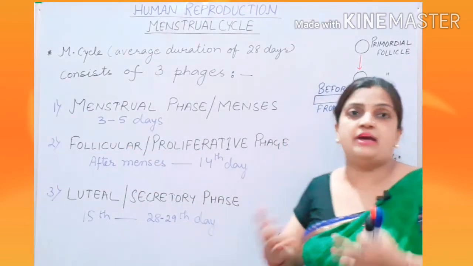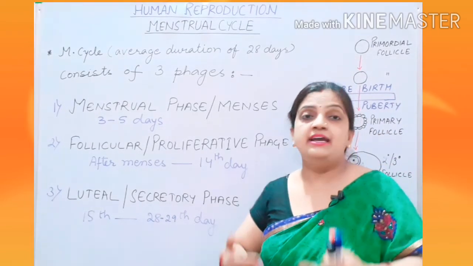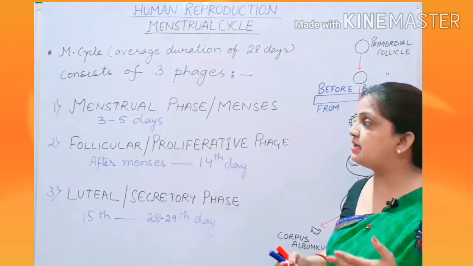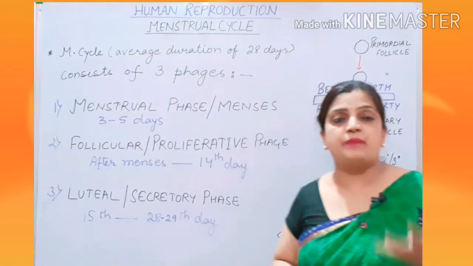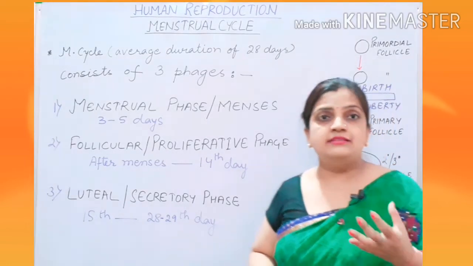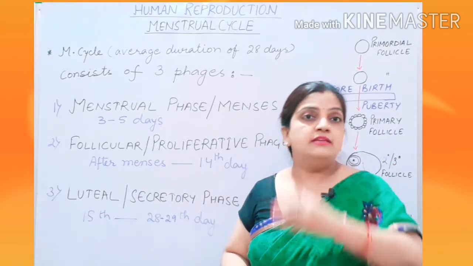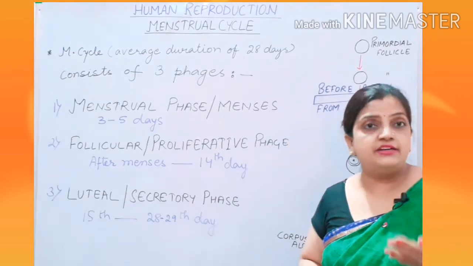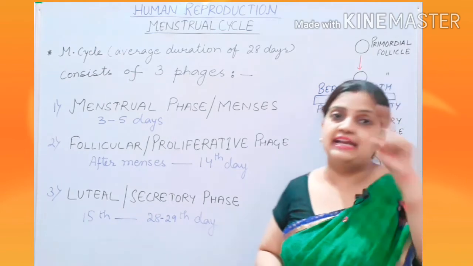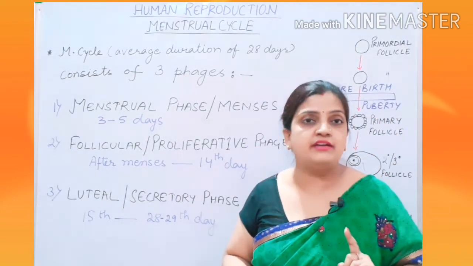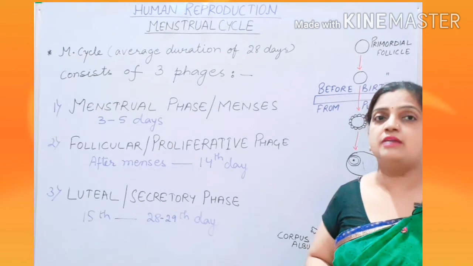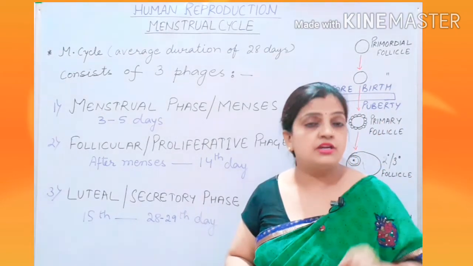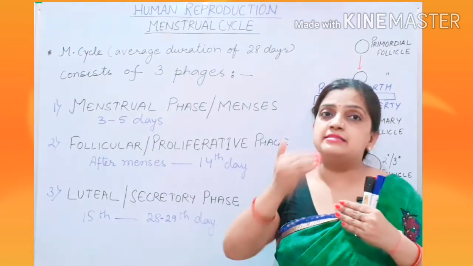Proliferative means development. It is getting proliferated, it is getting developed. If you consider the structure of the primary follicle, you can see that the granulosa cells are getting enclosed on it. If you move ahead with the secondary follicle, you will see that the second layer of granulosa cells has been arranged. Then if I move to the tertiary follicle, the third layer of granulosa cells has been arranged. So slowly, the layers are getting enhanced.